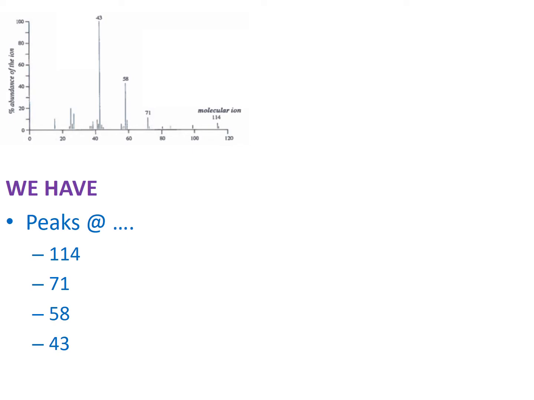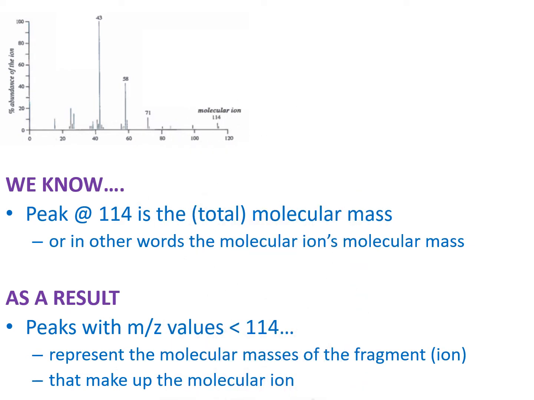For instance, here we have a peak at 114, another peak at 71, another peak at 58, and another peak at 43. Second, identify the m/z value for the molecular ion. This tends to be the peak with the highest m/z value. We know that the peak at 114 is the total molecular mass, or in other words, the molecular ion's molecular mass. And as a result, peaks with m/z values less than 114 represent the molecular masses of the fragments that make up the molecular ion.